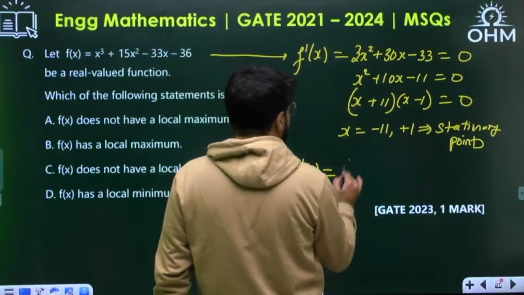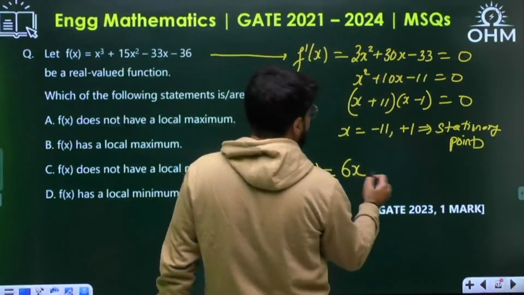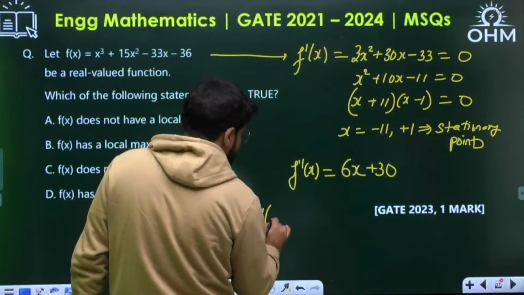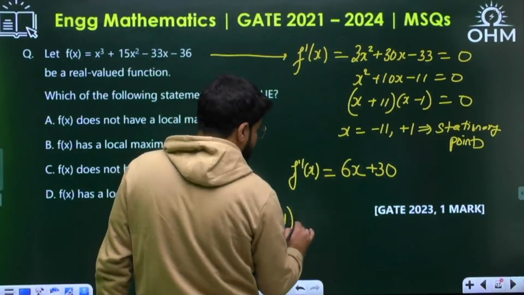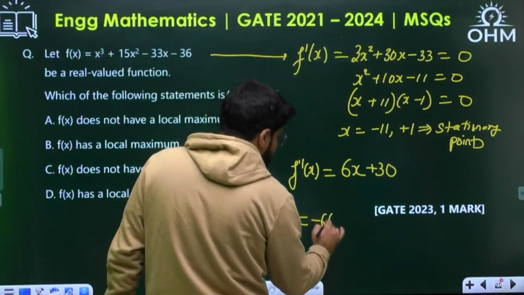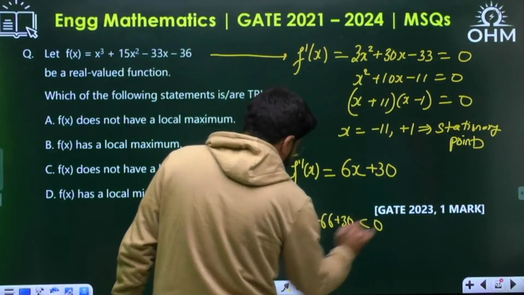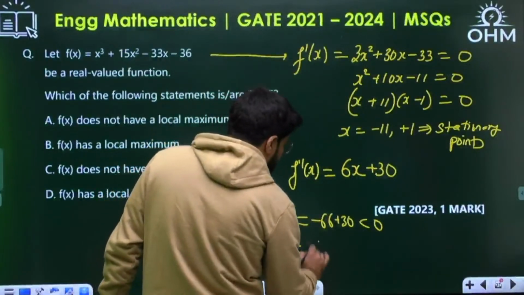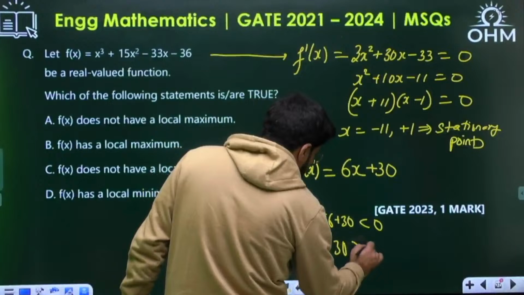Okay, so the second derivative will become 6x plus 30. Now f double dash at minus 11: it is minus 66 plus 30. That means negative. And when you take f double dash at the next stationary point, 1, it is 6 plus 30, and that is positive.